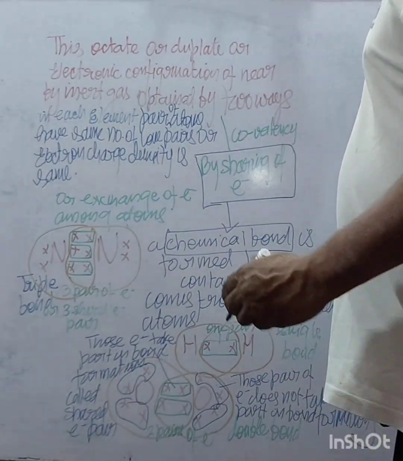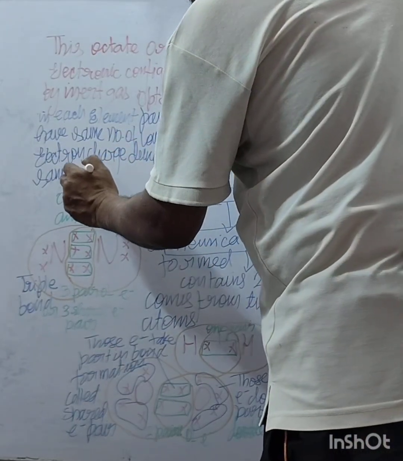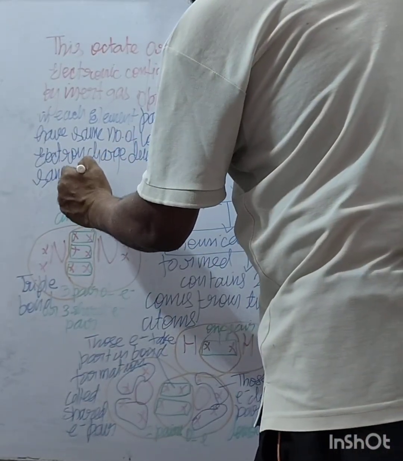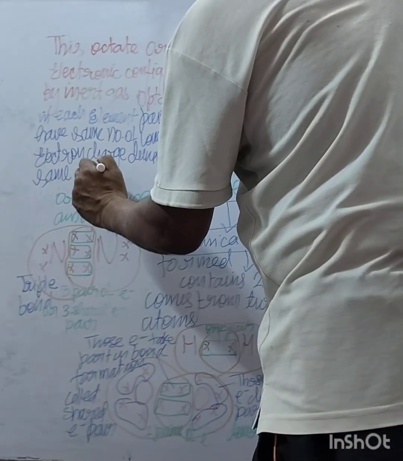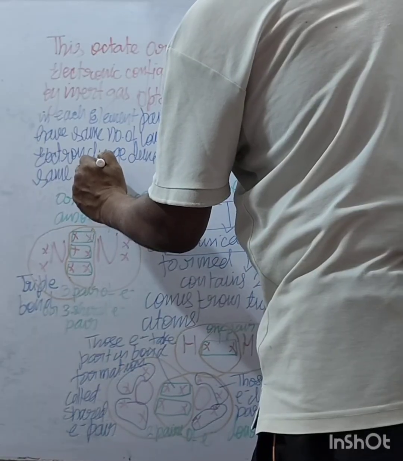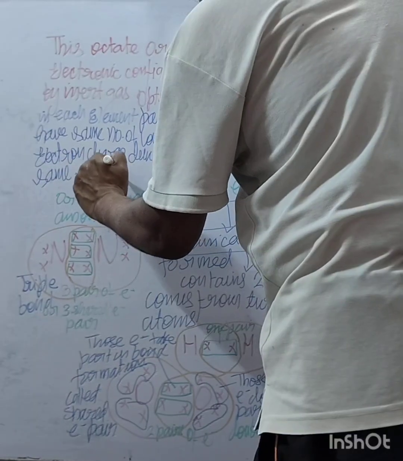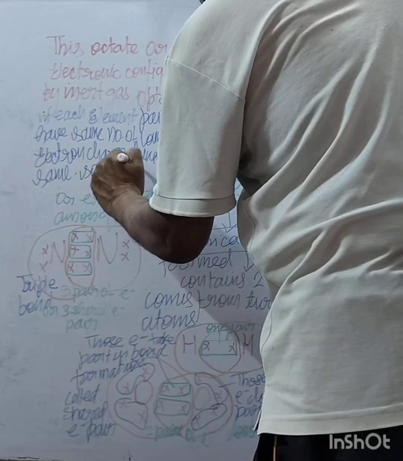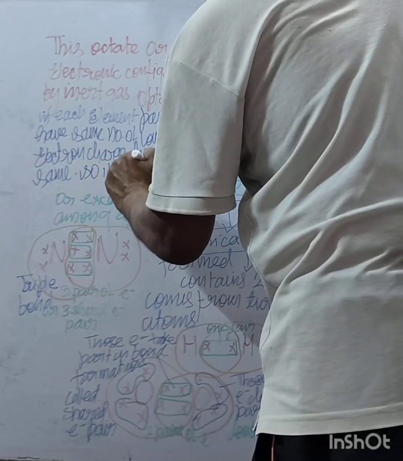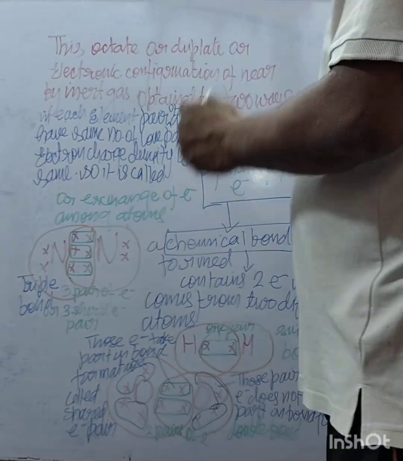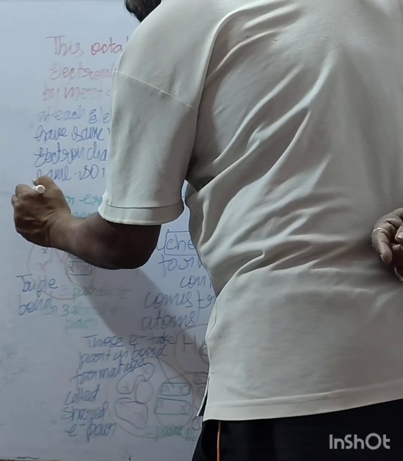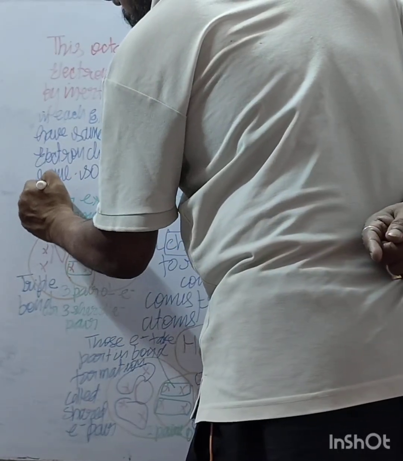So it is called non-polar covalent compounds.